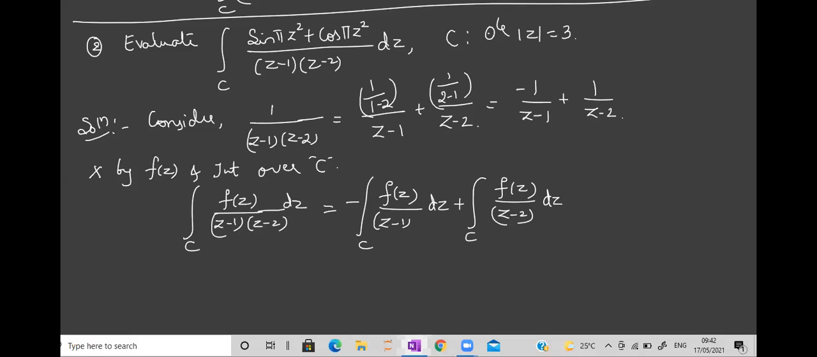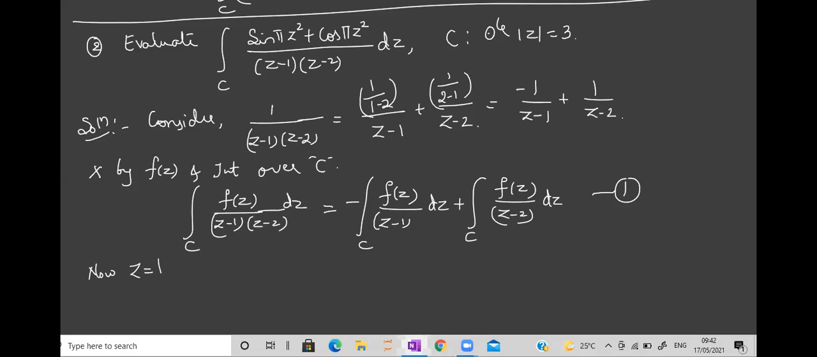Tell me, what are the points here? How many points are there? 2 points. What are they? Yes, let us take them: 1 and 2. So z equal to 1 and 2.